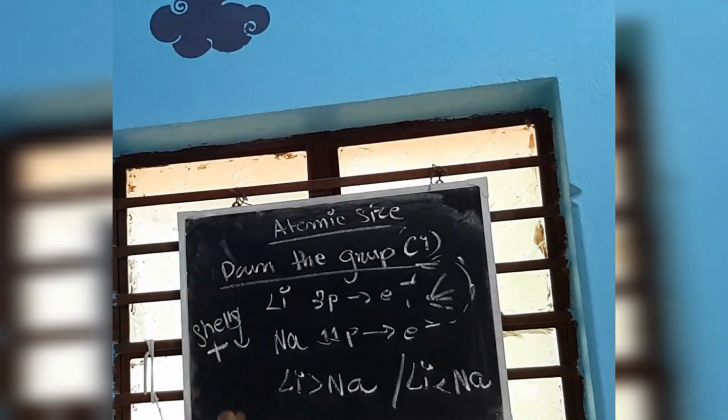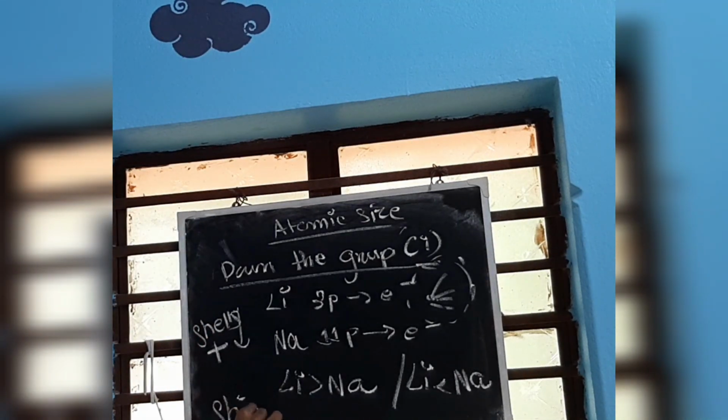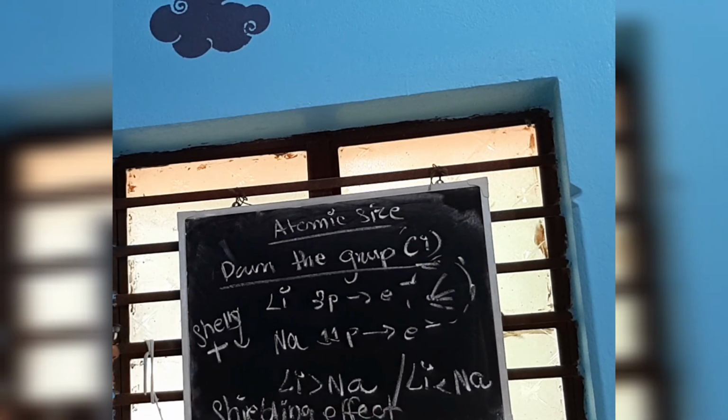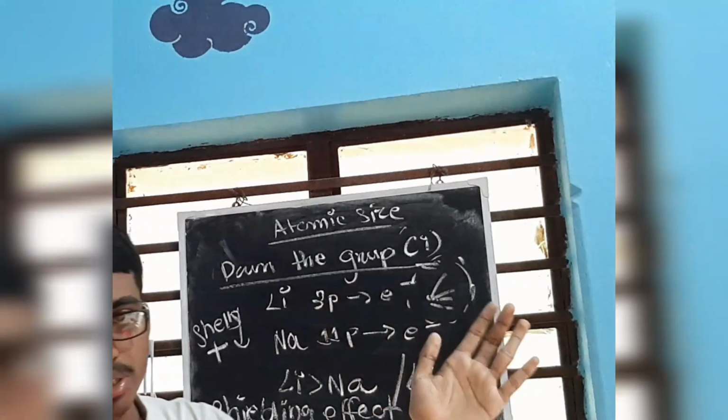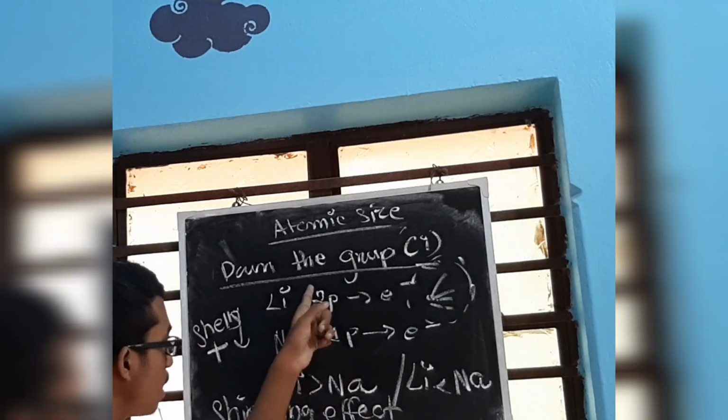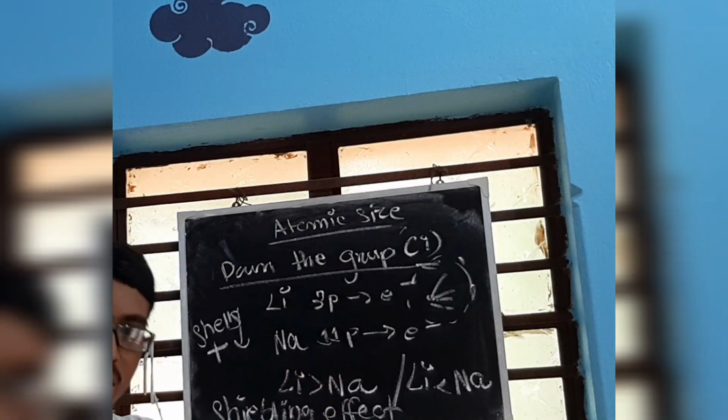Specifically, there is a term that is called shielding effect. This shielding effect reduces the nuclear pull on the valence electron due to preceding shells. So this is basically shielding effect. So due to shielding effect, Na has got a greater size than Li.